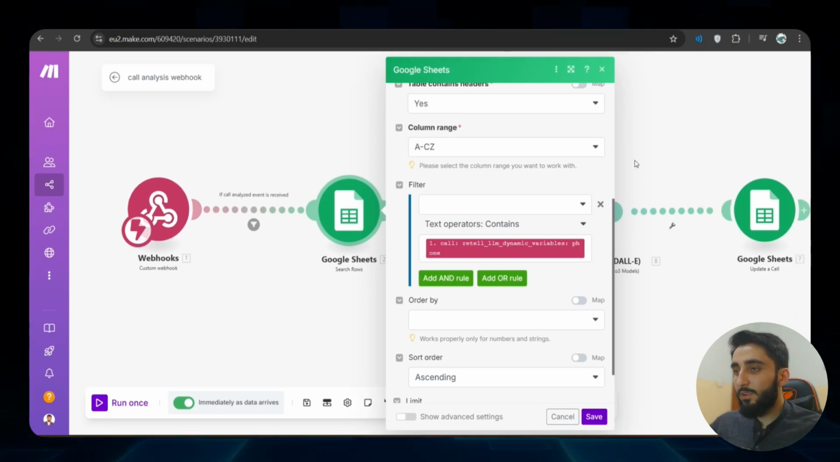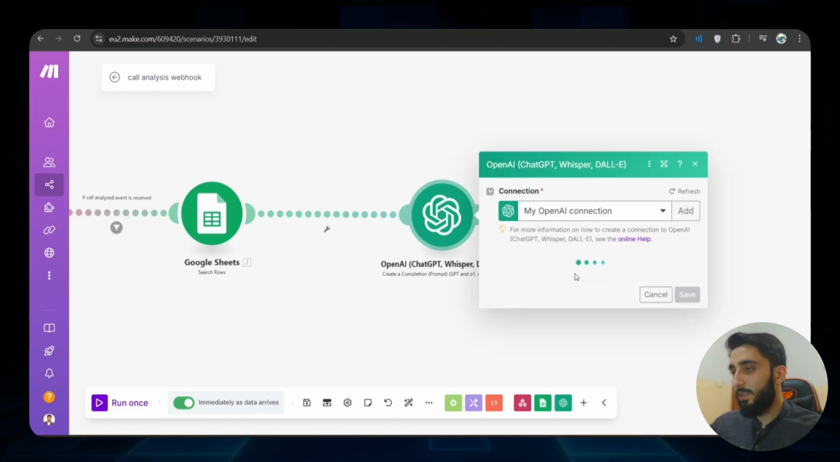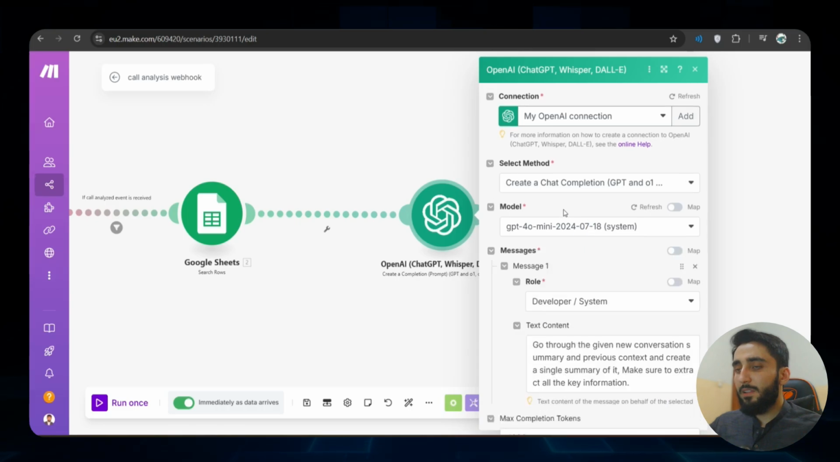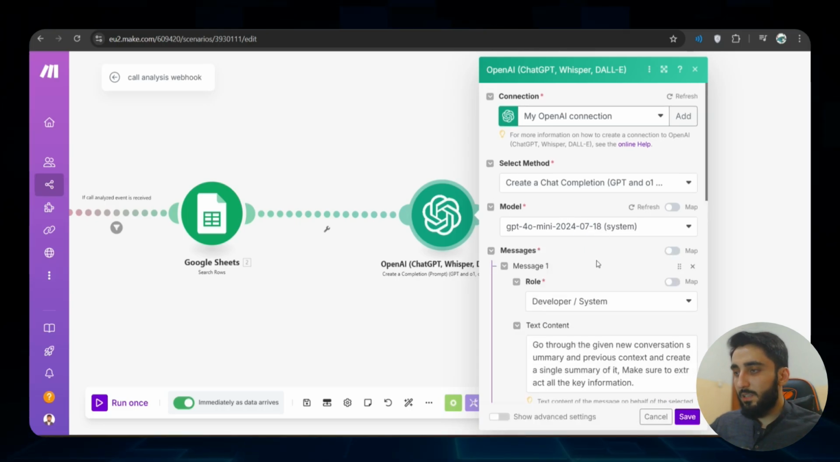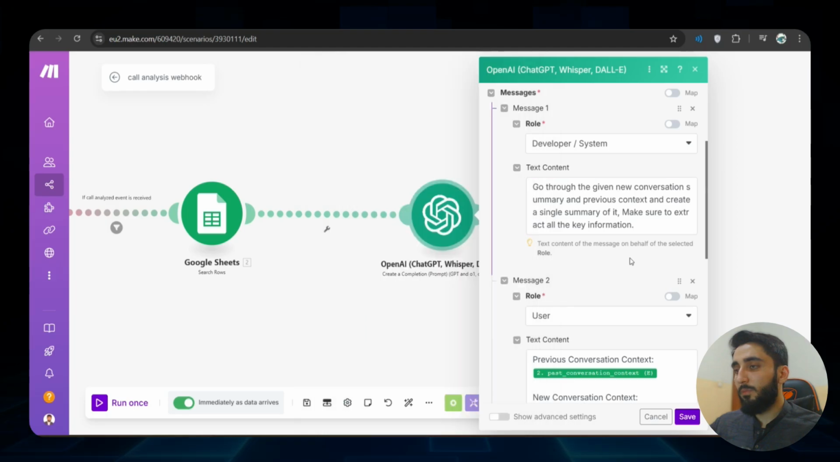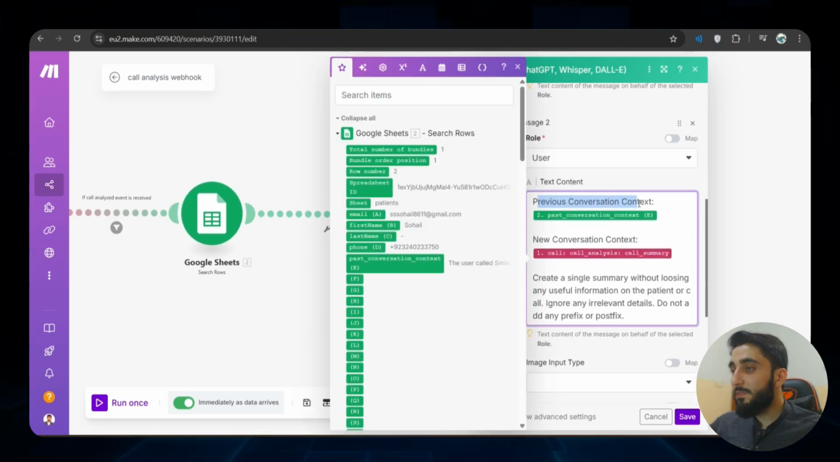So once I have filtered out the row, I am using OpenAI inference. So here I have selected create a chat completion. GPT-4o mini is the model that I'm using. You can keep the rest of the configuration default. Go through the given conversation summary and previous context, blah blah blah, and make sure to extract all the key information and summarize it. Now in the next message I have provided the previous conversation context, which means the existing ones before this call.